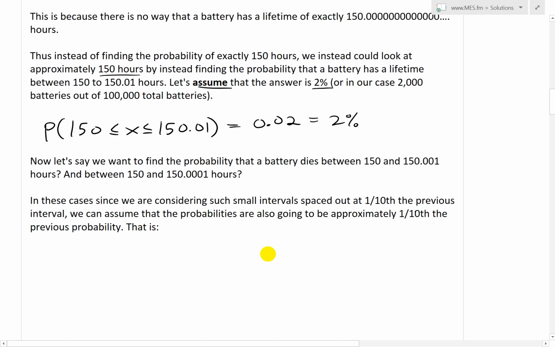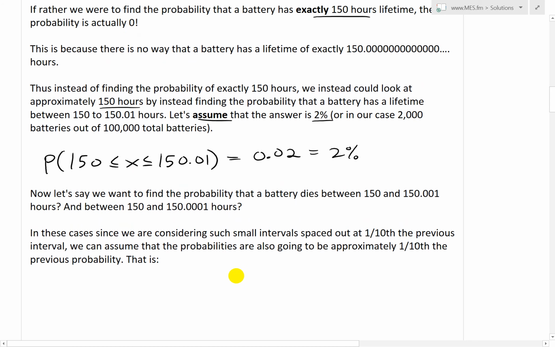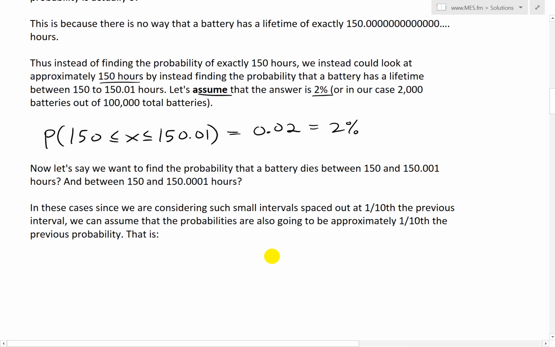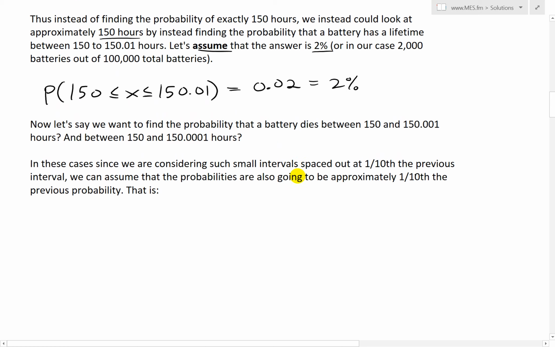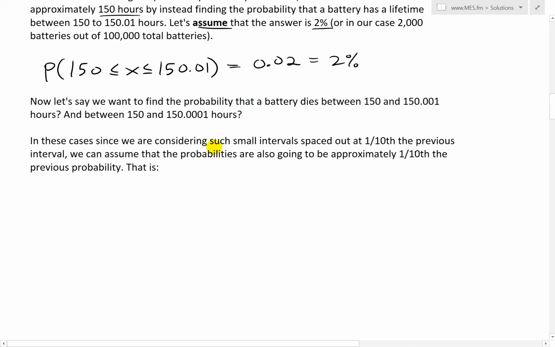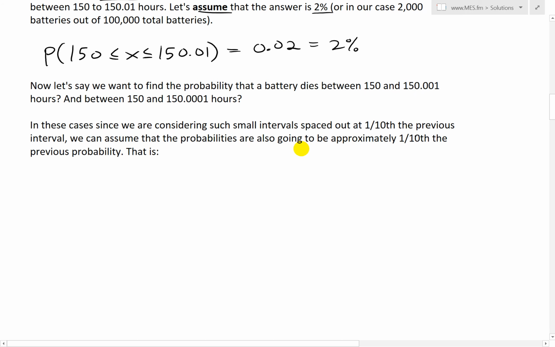So basically what this means is that for approximately 150 hours, the percentage chance of a battery having approximately 150 hours lifetime is about 2%. But let's say we wanted to get a bit more accurate, and we want to find the probability that a battery dies between 150 and 150.001 hours, or between 150 and 150.0001 hours. So again, trying to be more accurate.